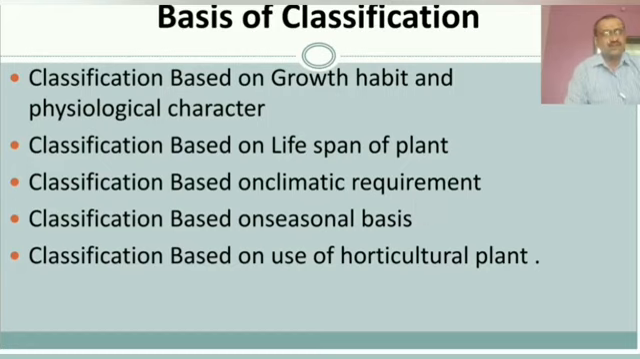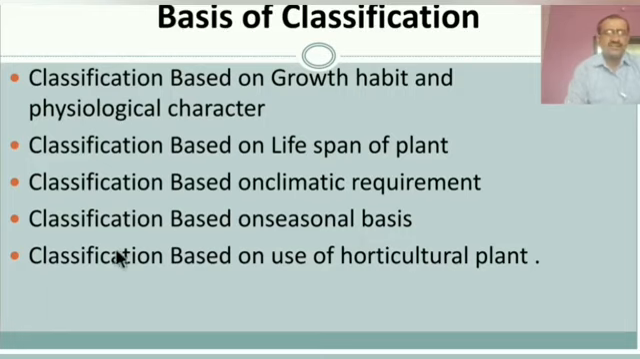Next one is the classification on the seasonal basis. As I said, India has a diversified climate, and on the basis of that, in India there are 3 seasons: winter, summer and rainy season. On the basis of that, the classification of plants can occur. Some plants grow in rainy season, some plants flower in summer and some flower in the winter season. On the basis of that, this classification can be done.